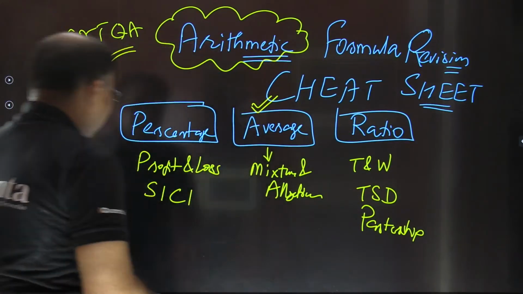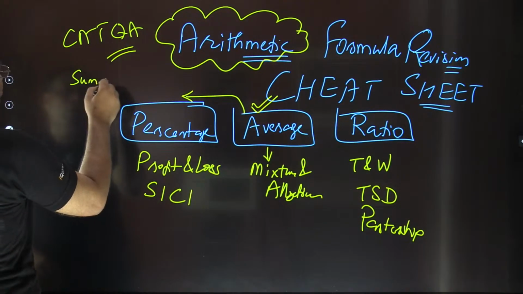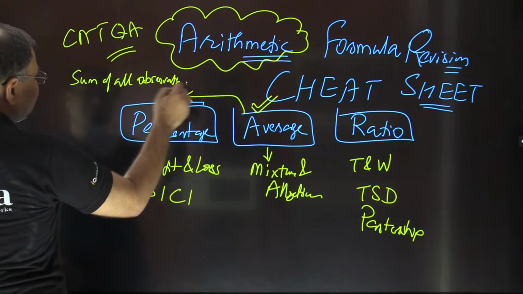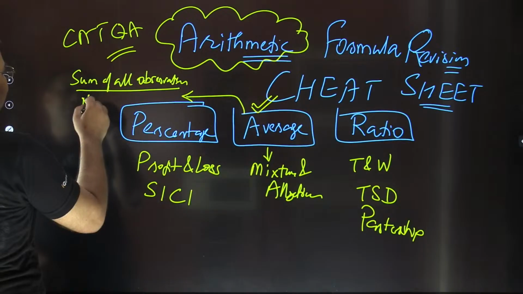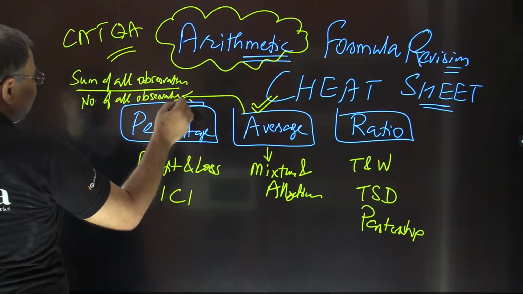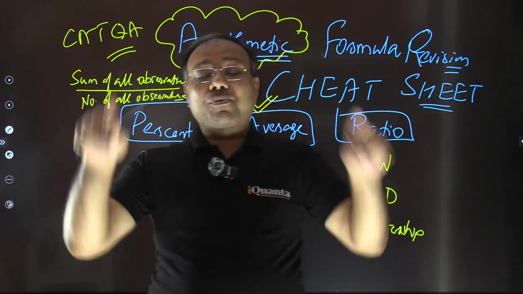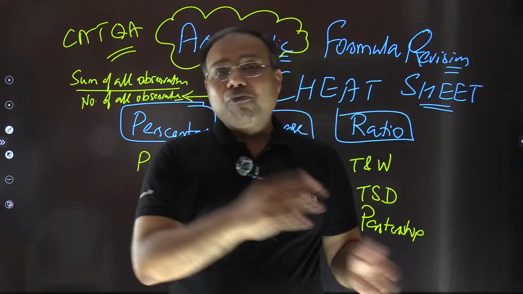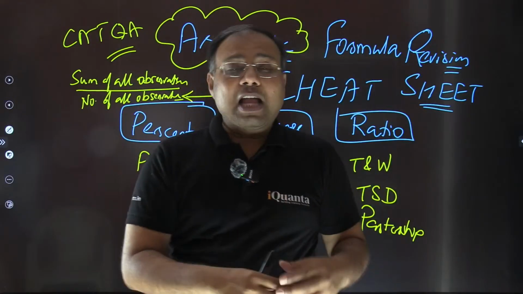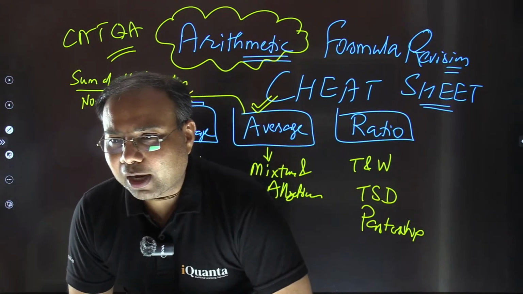That is a very basic formula. We know what average is. So average is the sum of all the observations divided by the number of all the observations. That is to be used in QA as well as LRDI. In DI also you have a lot of tables with certain values where you need to calculate the average of all those values. When one value is changed, the average will change. Whether average is increasing or decreasing, that we need to see. Okay, excellent.